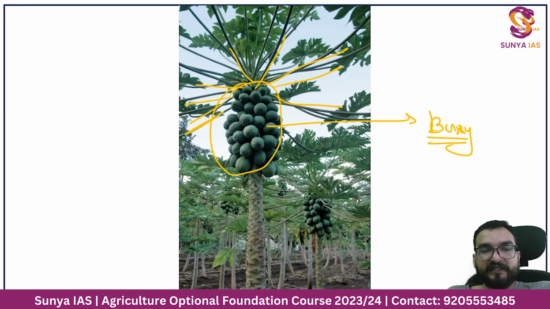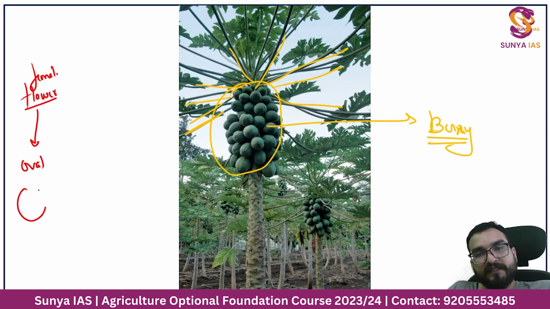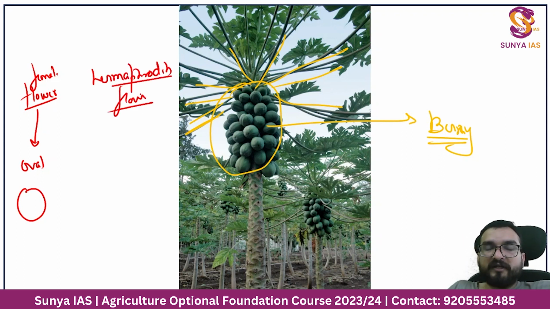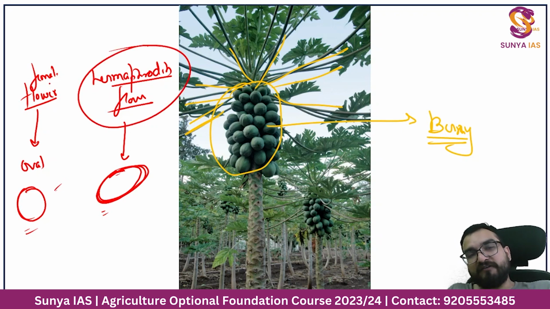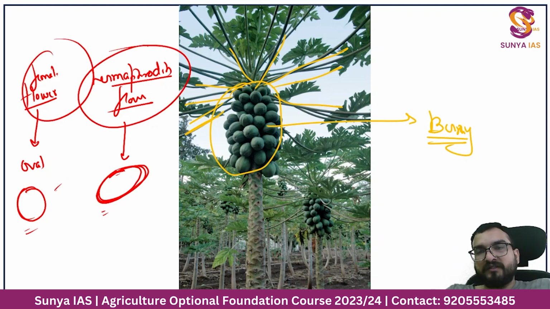If we talk about the shape of the fruit, here you will find two types of fruits. If the fruit comes from the female flower, then it will be oval in shape like this. But if we have got it from the hermaphrodite flower, because the hermaphrodite flower has male and female, and from the female part we are getting the fruit, then it will be of cylindrical type. That is why you have seen papaya of two shapes, right? Next time you see it in the market, you will understand whether it is from the hermaphrodite flower or from the female flower.